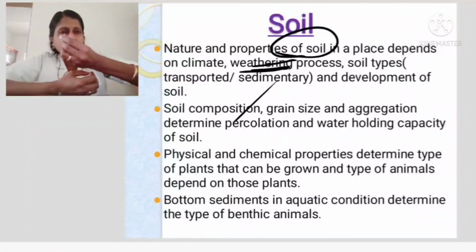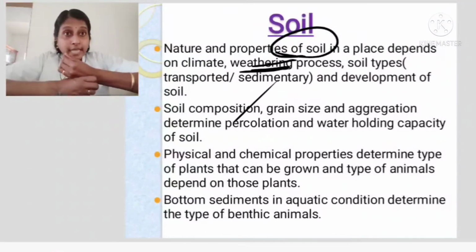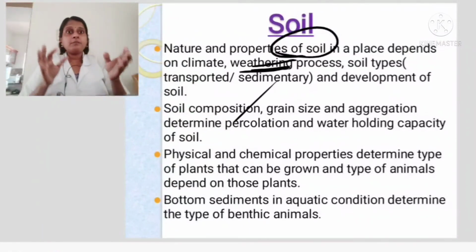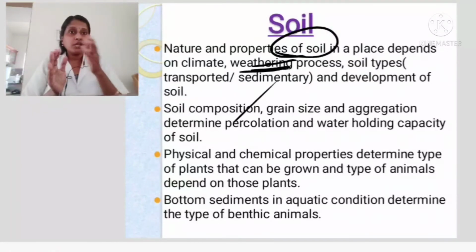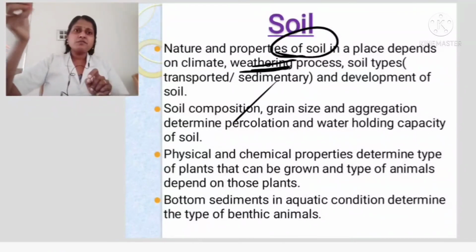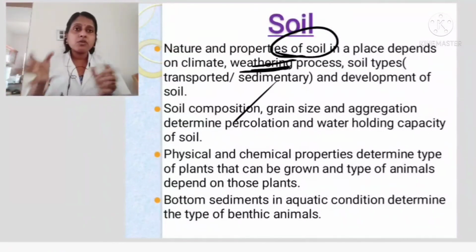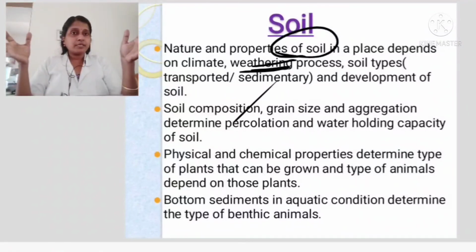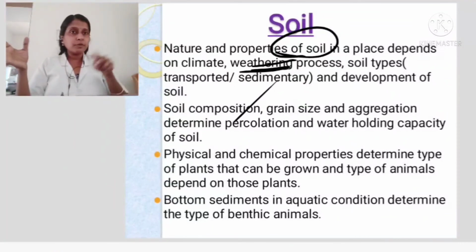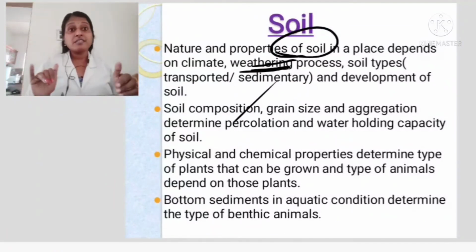Grain size, whether it is clay, very small, or sandy, somewhat bigger, or loamy, moderate. These all matter. Clay means percolation of water will take a lot of time. Loamy, it can percolate to some extent very easily. Sandy means very easy. If you pour, all of a sudden it will percolate, because the sand particles are separated. So percolation will be more, but at the same time they will also evaporate fast. Percolation of water, the water entering in, will be faster in sandy soil.